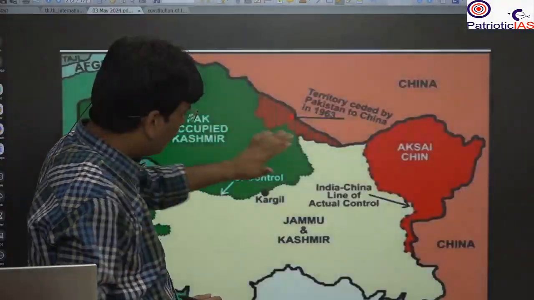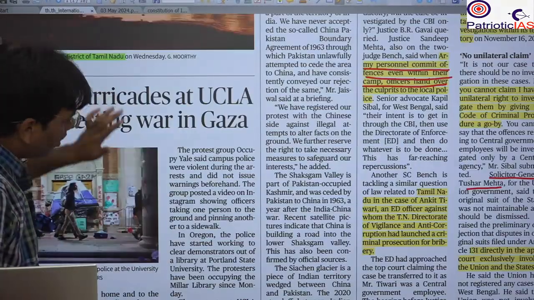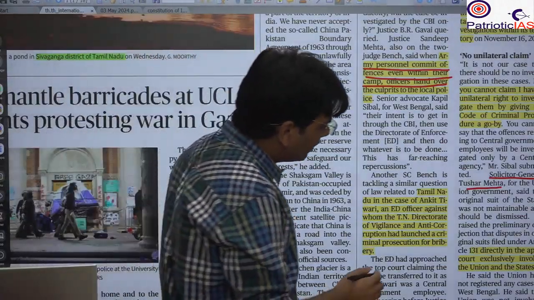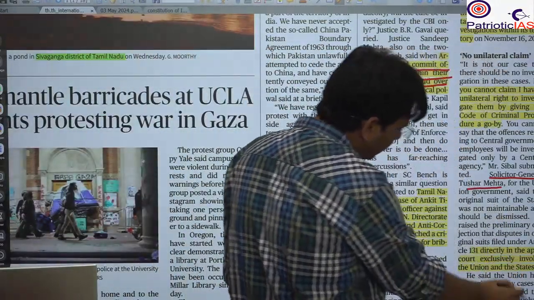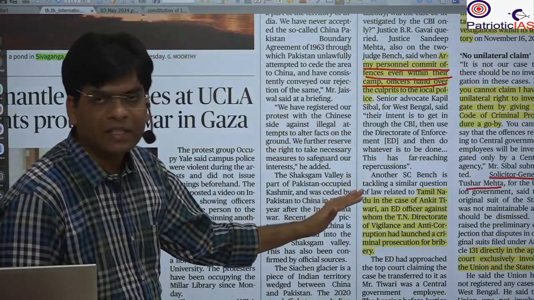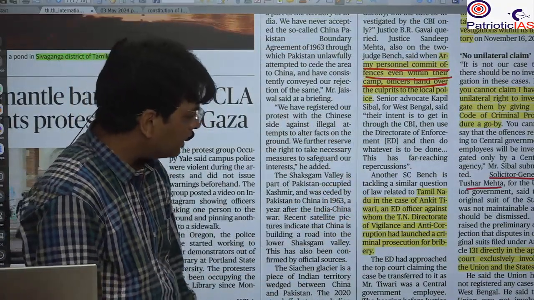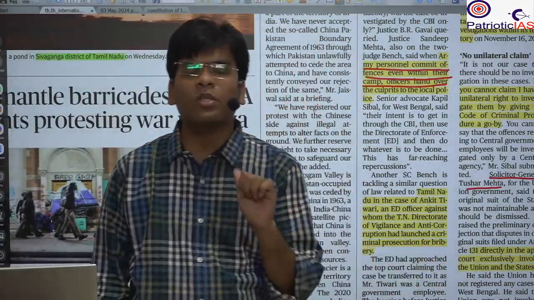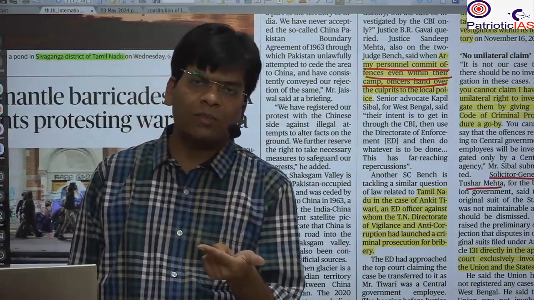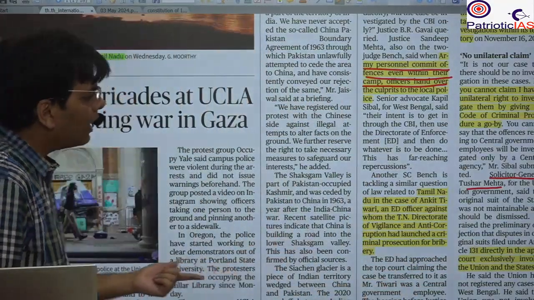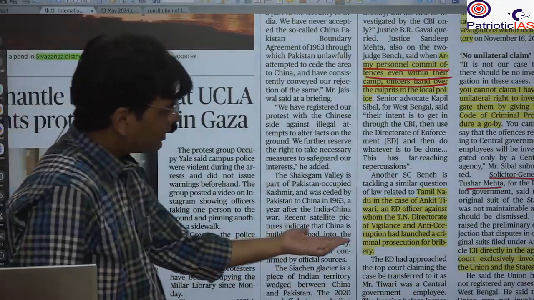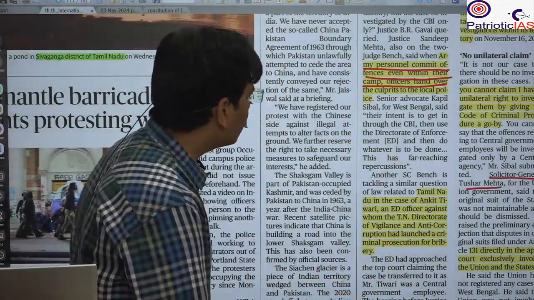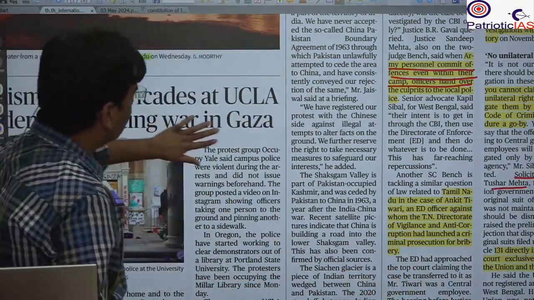Here Tushar Mehta said that it is not between the central government and the state government, and the CBI doesn't come under the definition of a state. So this would be invalid because Article 131 talks about the state and the central government. The CBI is just a part of the central government and should not be considered a state. Okay, so this is the dispute that is going on. The Supreme Court didn't accept that.